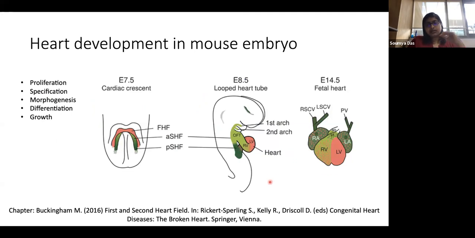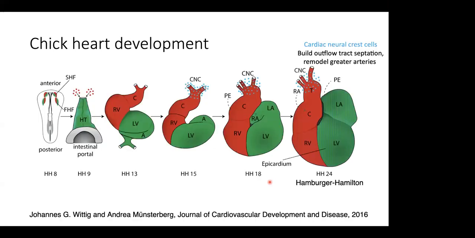Now we started with the tunicate heart, then yeah. I just had a doubt. In this picture, what are these cardiac neural crest cells, and where do those come from?